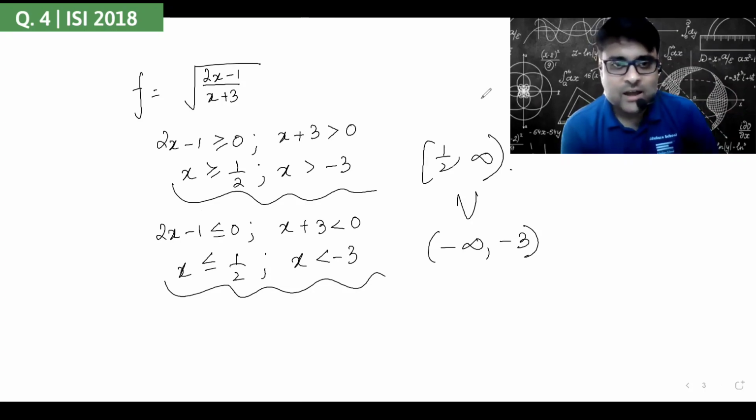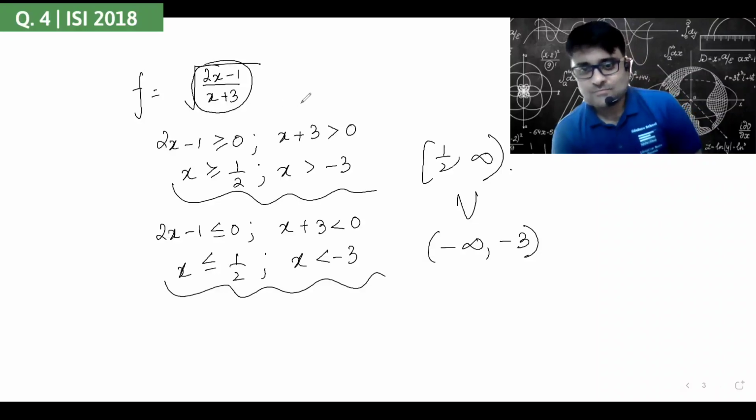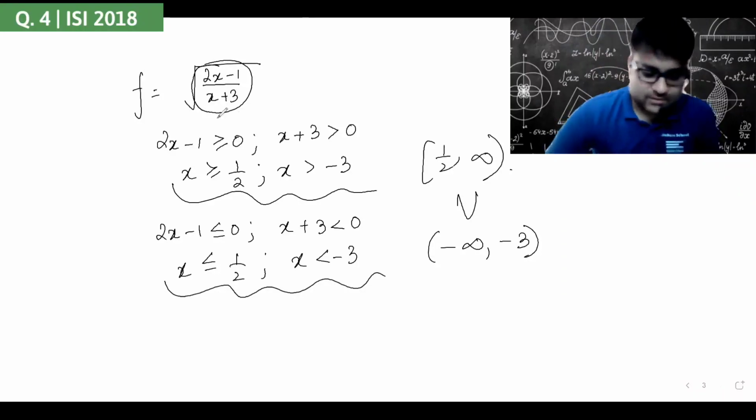Very, very good. And all those who have not got it correct, you must have made some sort of a silly mistake somewhere. The thing to notice is that this inside part, if it is positive, both of them can be negative also. Negative by negative is also positive. That may have been overlooked. Okay.